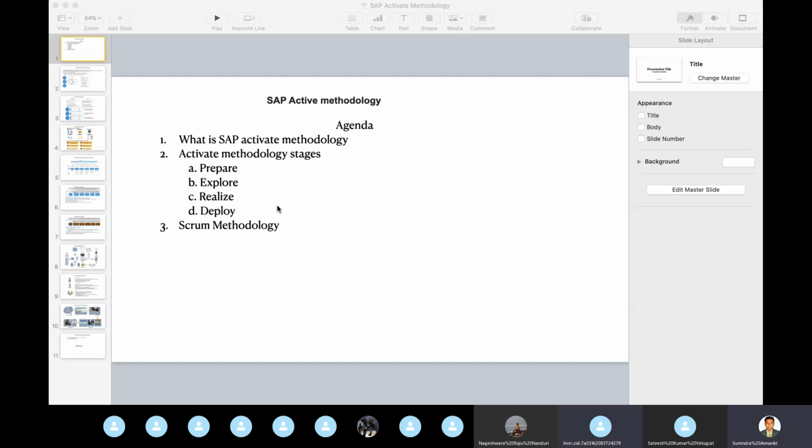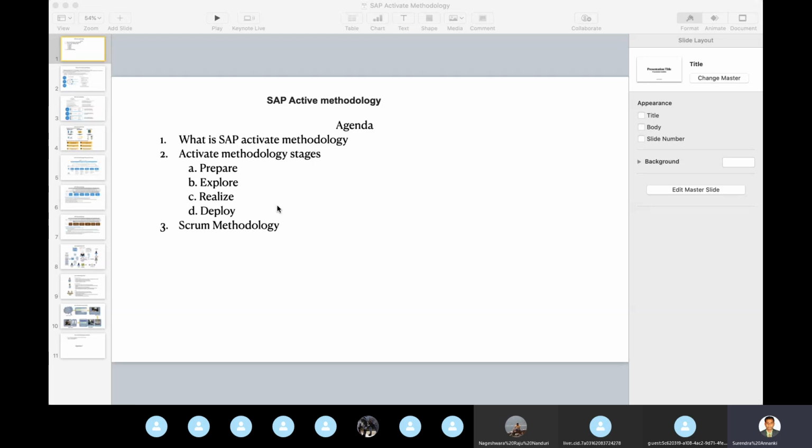So that's what this slide says. What is the Activate methodology? This was the first slide's coverage. The second, what are the Activate methodology stages, is going to be covered in the slides down the line. Yeah, I think I can go ahead. It looks like everyone is silent. First I'm covering the left side: what are Activate, the best practices, guided config, and methodology. Then I'm going to cover what Naga is asking about, which is the Activate methodology.